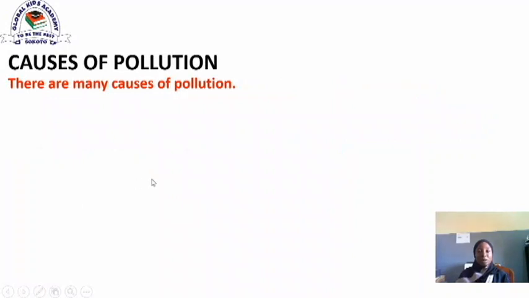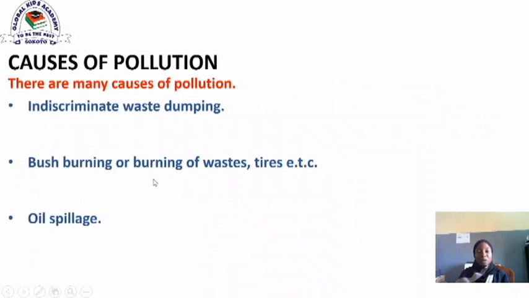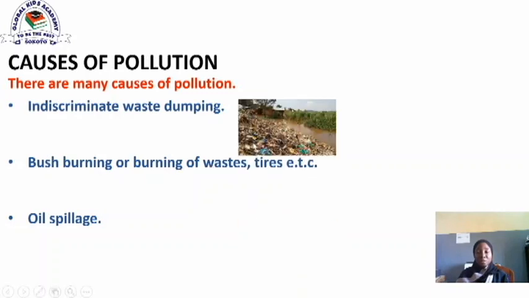Now, causes of pollution. Pollution can be caused by so many things. 1. Indiscriminate waste dumping. This waste that is being dumped here can cause bad odor and smell, which will affect those living in the neighborhood, and it will also affect the air they breathe in.